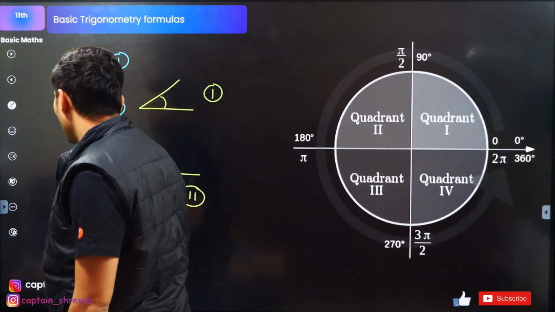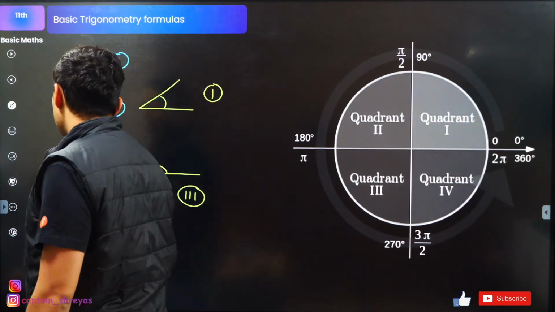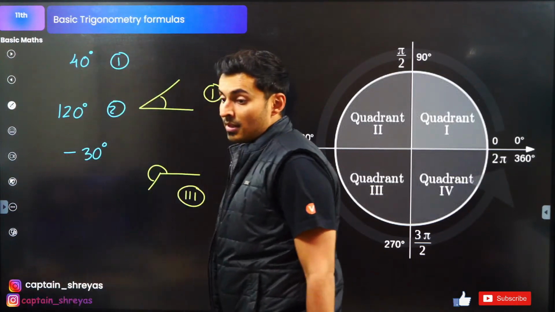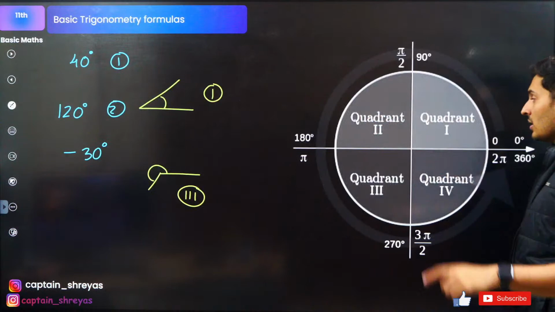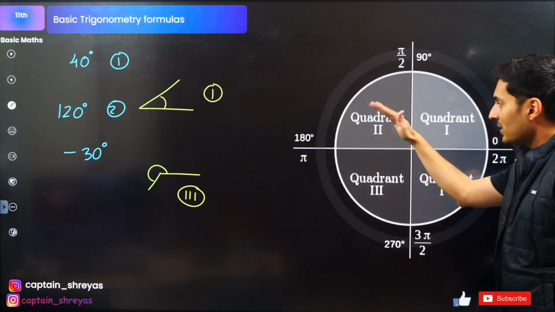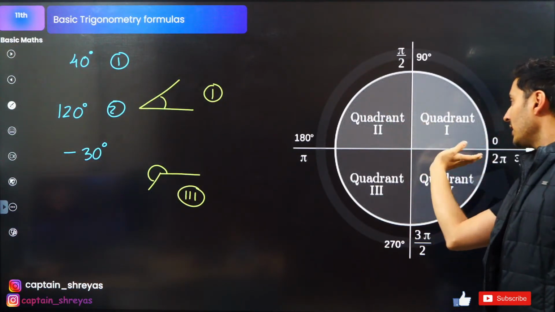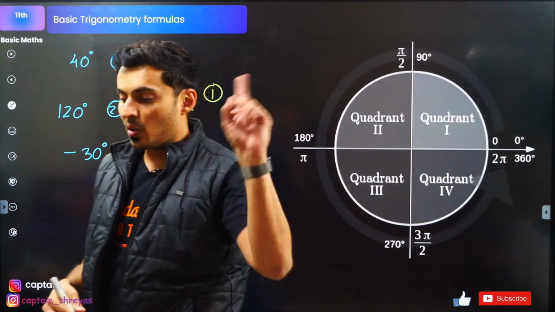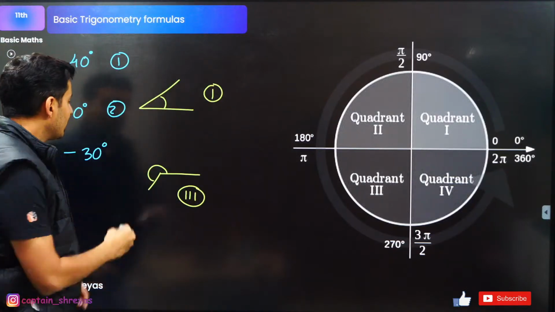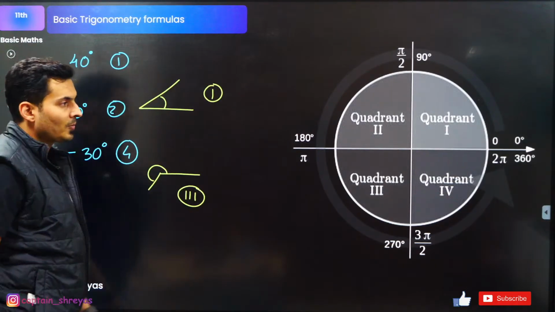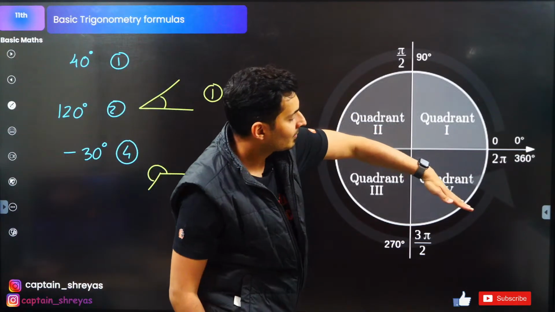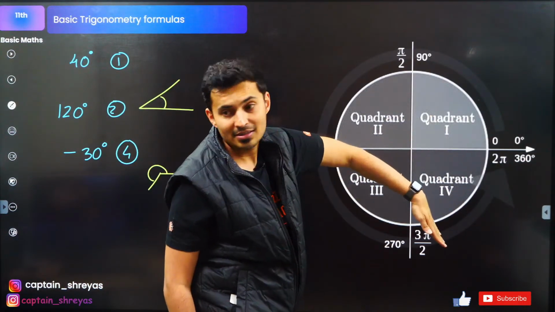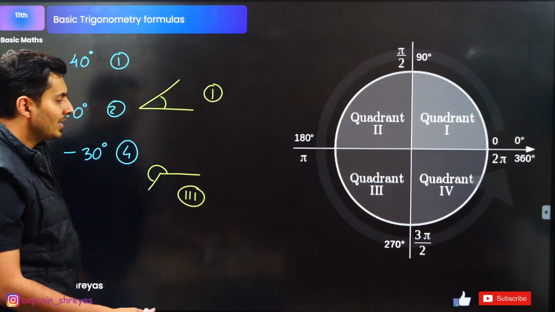Second quadrant. Very good. If I put minus 30 degrees, which quadrant is it in? Minus 30 degrees. Be careful. Anti-clockwise is positive, so clockwise will be negative. So it is 0 to minus 30 degrees. It is not first, it is not second. It is the fourth quadrant, guys. Minus 30 degrees will be here. This is the fourth quadrant. This is plus, this is minus. Okay, very good. Let's see if you can answer this.